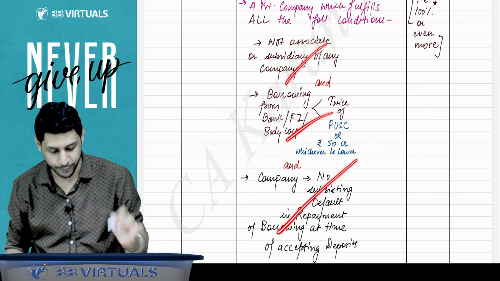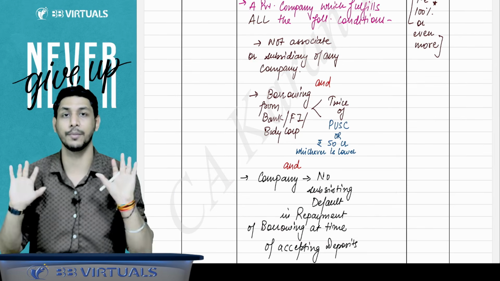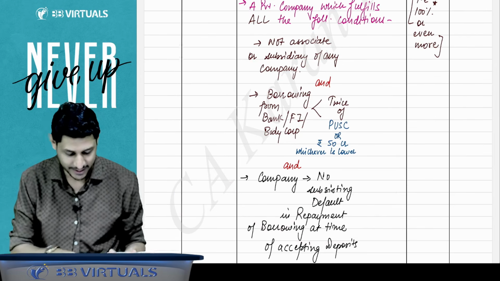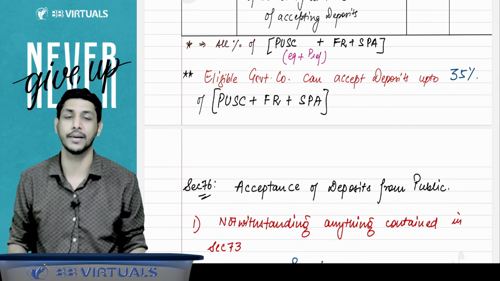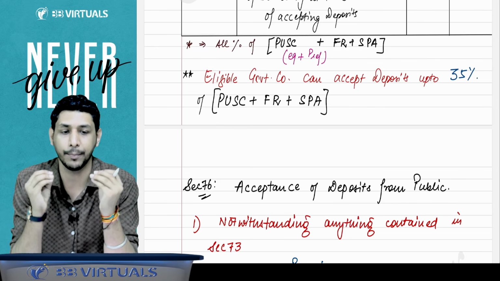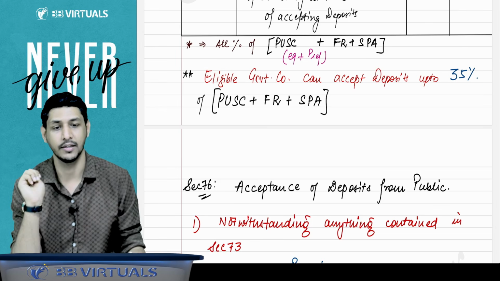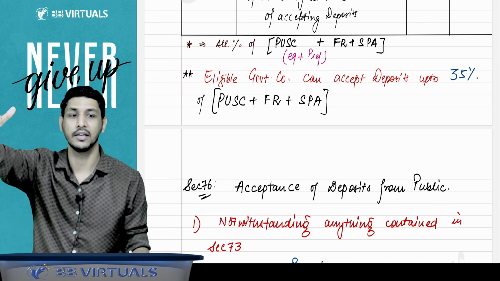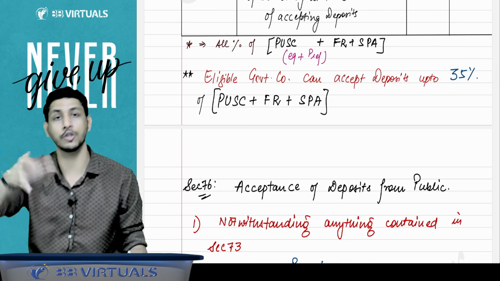So if you fulfill these three conditions, then that private company can also accept unlimited amount of deposits from the members. But one more point you have to remember, that if it is a government company, then a government company can accept deposits up to 35%. Here the bifurcation is not applicable. Suppose there is a government company, and that company wants to accept deposit from the member also and public also.